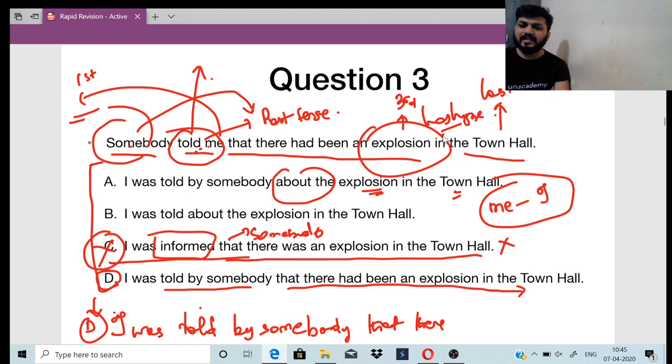Okay, the explosion has happened. About the explosion, you are getting information about the explosion. The explosion has already happened, right? That there had been an explosion. About the explosion, I talked to you about GATE. You had been to GATE exams. Understanding it, Subhajit? Okay.